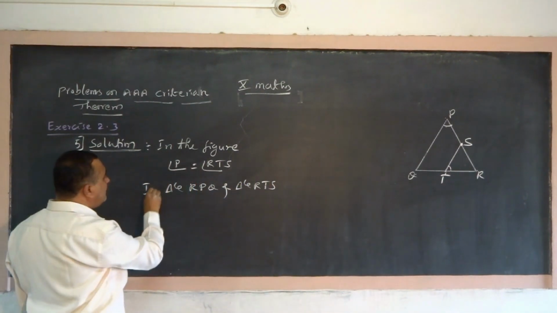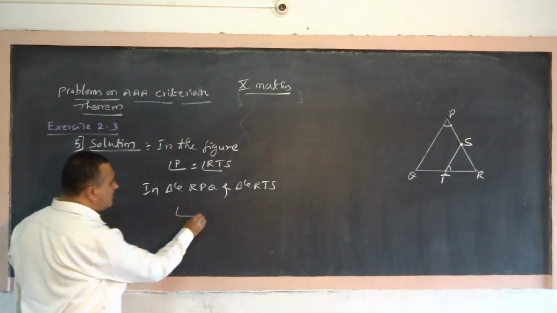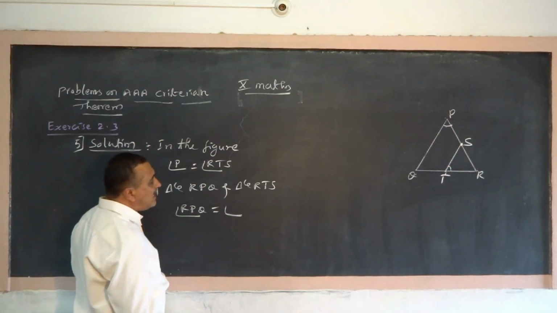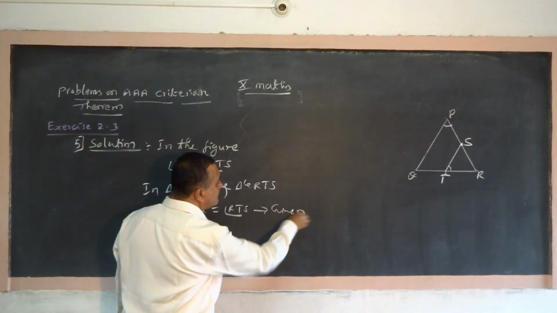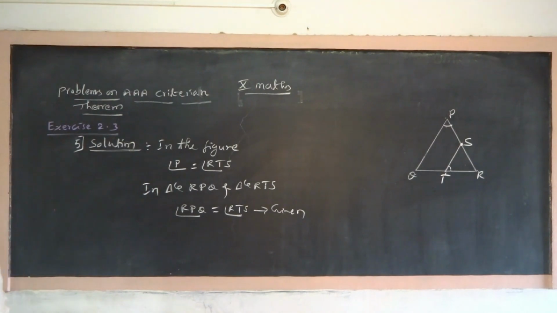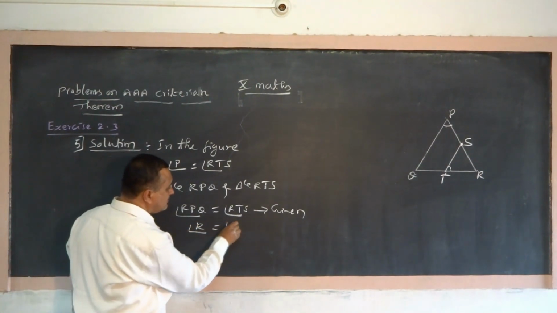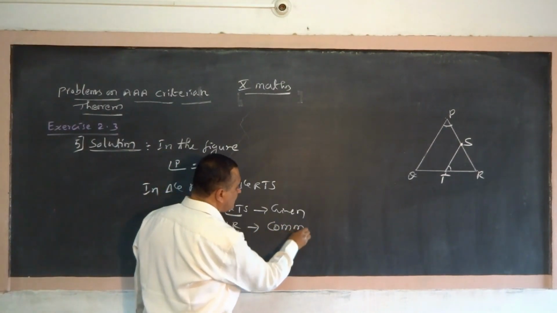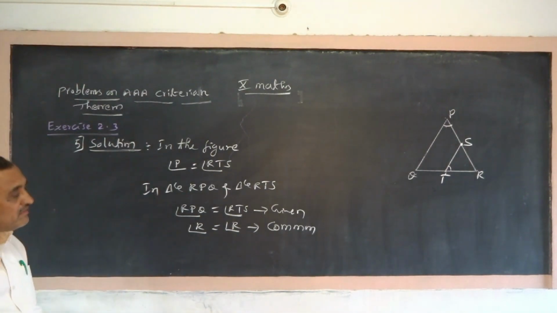In triangle RPQ and triangle RTS, angle RPQ is equal to angle RTS. It is given. Next, angle R equals angle R, common.